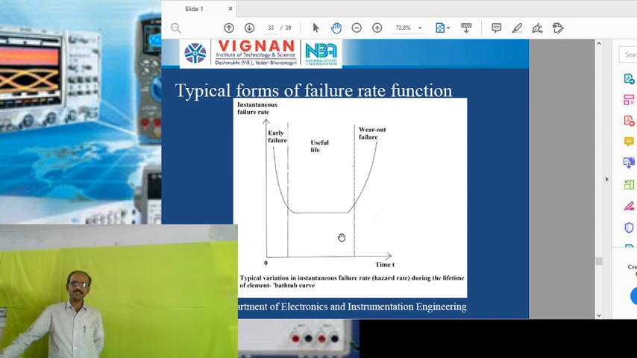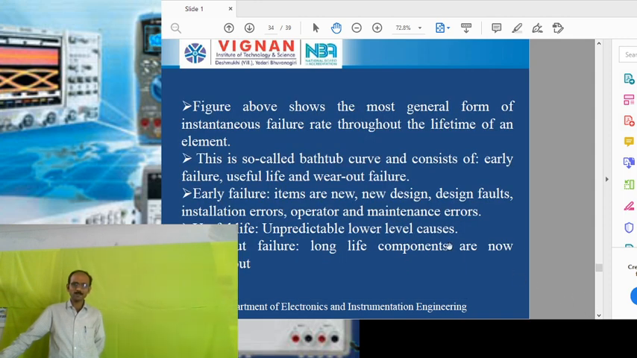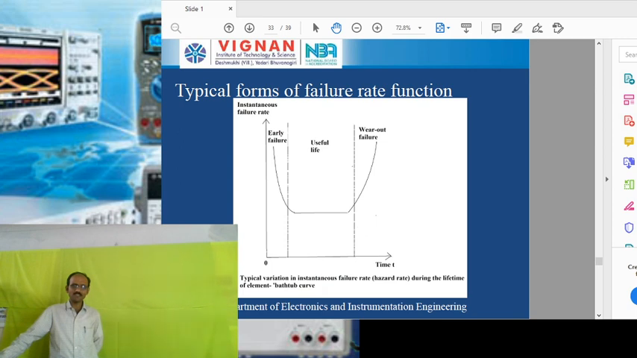Coming to the early failure period, it occurs because of new design faults, installation errors, and operator and maintenance errors. Because of these reasons, we get early failure in the product. Whenever a product is designed in a new way, we get these early failure periods. If you observe this graph, the early failure rate gradually decreases as time increases.